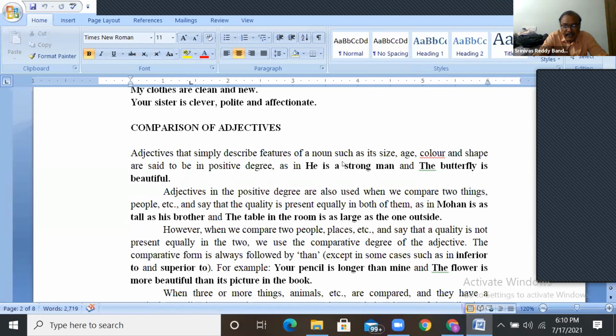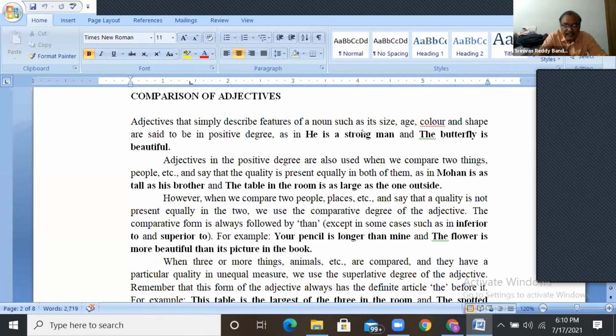He is a strong man. Strong qualifies this man. This strong is in positive degree. The butterfly is beautiful. Beautiful is also positive, right? And stronger, more beautiful are comparative. Is it clear? And strongest, most beautiful are the superlative, right?